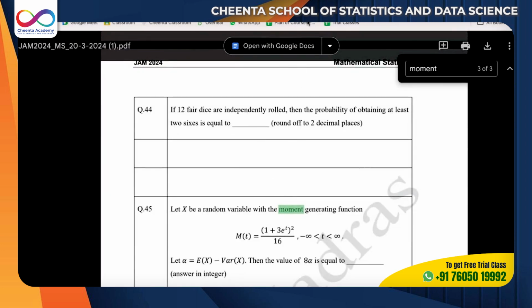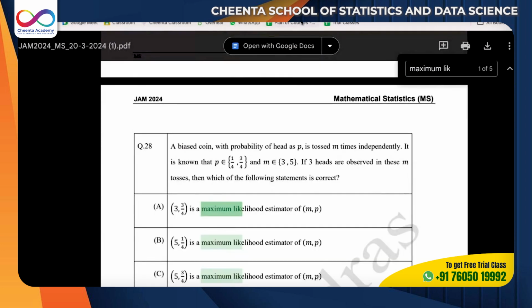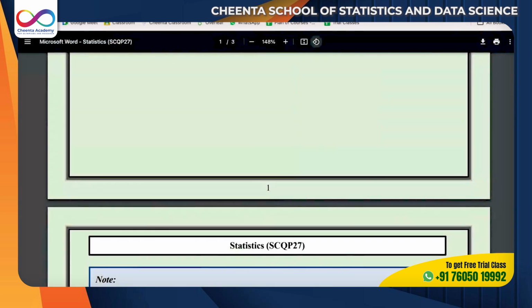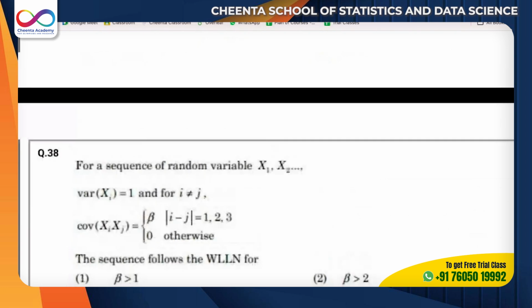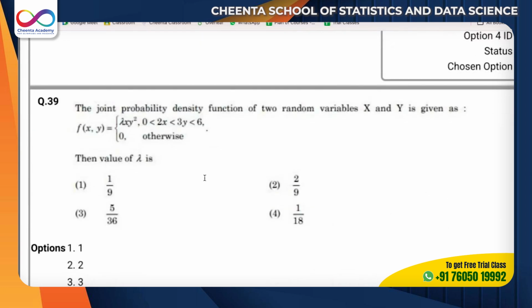They will probably also ask MLE, maximum likelihood, because these are very fundamental, easier questions. So I would say a person can start learning and practicing with CUET, then go on to the IIT questions, and then to the ISI questions. That is how a person should approach the whole paper and the whole learning.